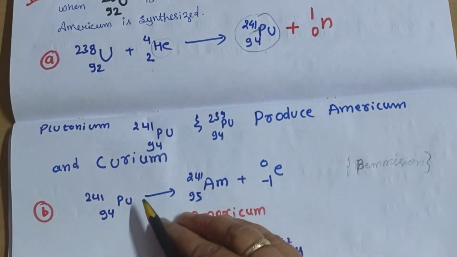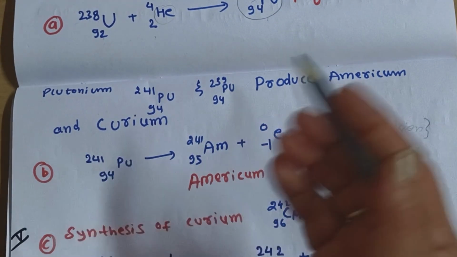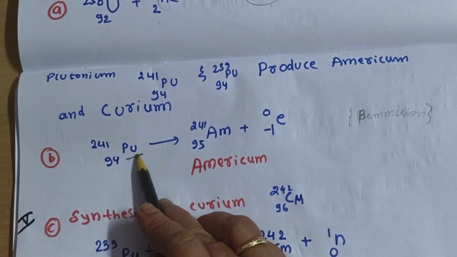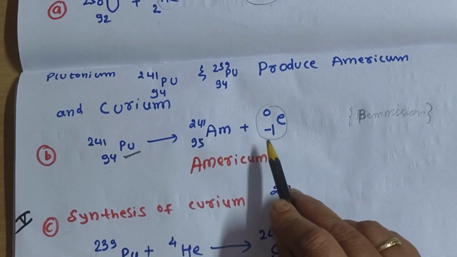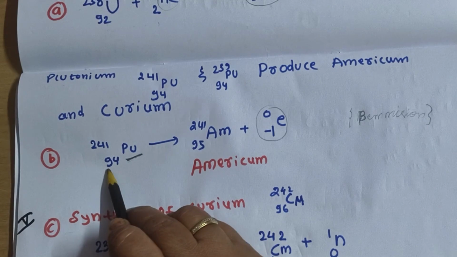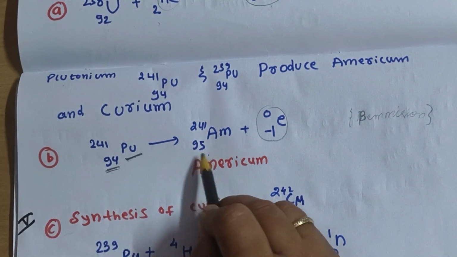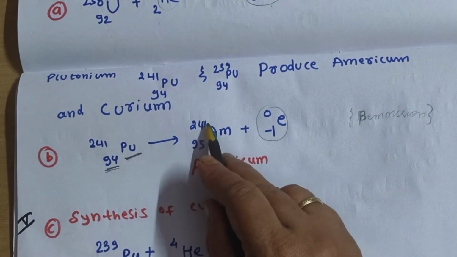So now for americium, what you can take here is plutonium 241, and it will eliminate one beta particle. So beta particle elimination means what? Increment of the atomic number by 1 unit. So your americium will be 95, 241.